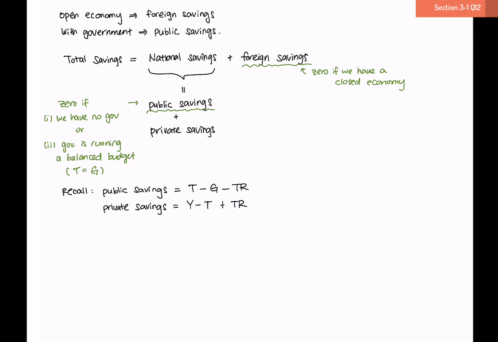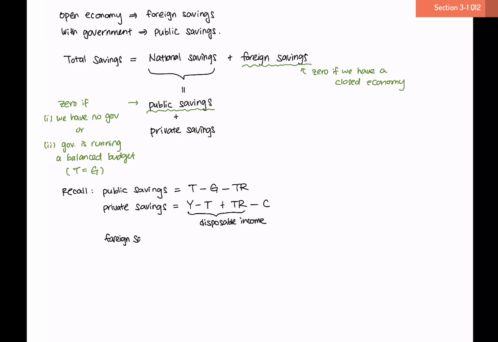And so the actual amount of income, the net income that you can actually either consume or save, is not the gross income Y, but Y minus T, you pay taxes, plus transfers, you receive transfers, and this is what we call disposable income. This is your net income after taxes and transfers. And out of that disposable income, you consume some part of it, and whatever's left over is your private savings.